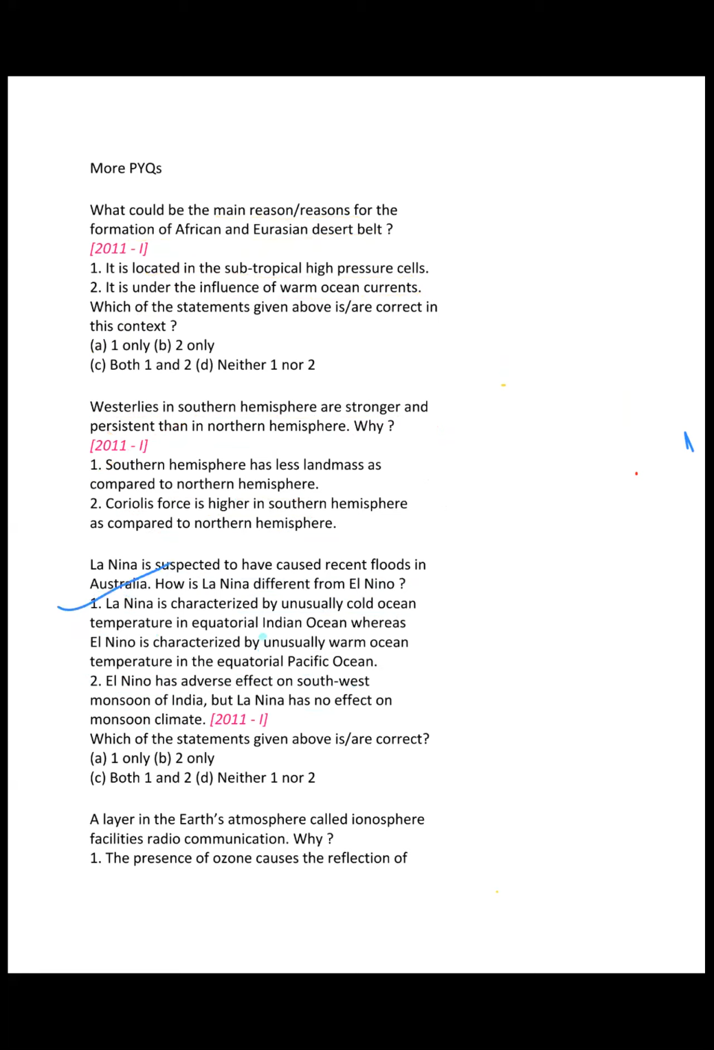So that unusually cold ocean temperature will be there in Western Australia, no sir? So it will be in the Pacific Ocean, right? Yes, sir. So this statement is wrong. And what about this statement?